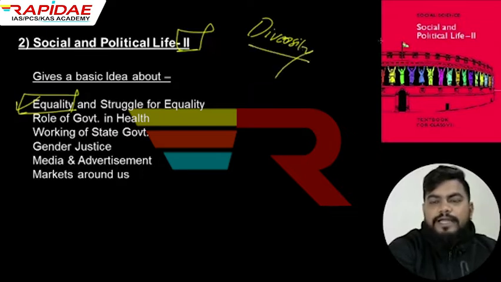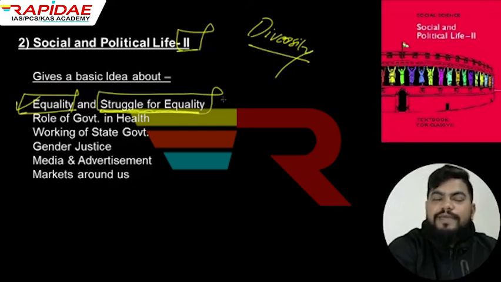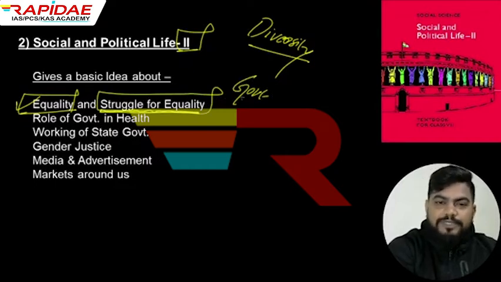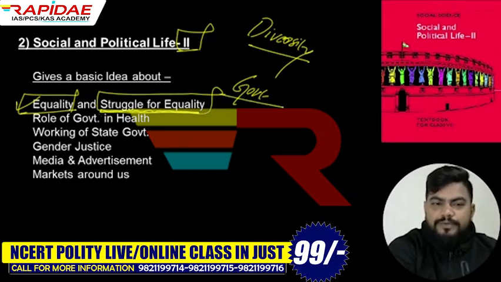So later on in class 7th, you will know what equality is and how people struggle for equality. Equality is not something easily earned by all people, but we have been struggling for that, and it is also the aim of the government to bring equality to the best possible levels. All right. So the struggle for equality, the basic idea will also be given to you through this book.